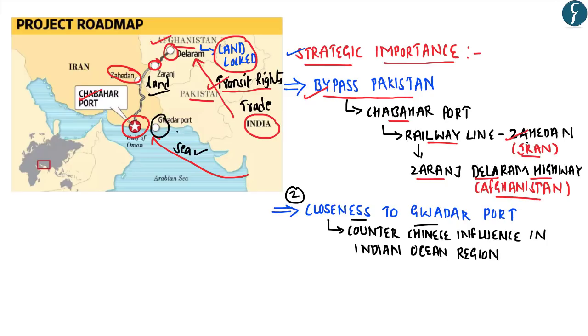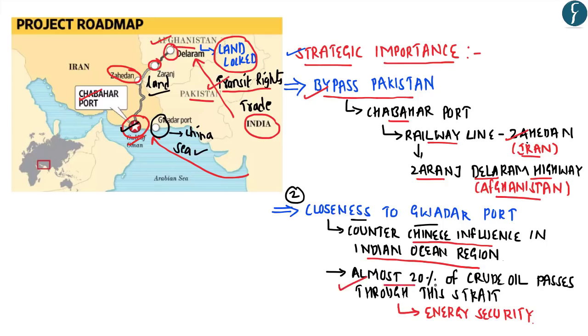Now this particular Gwadar port has been constructed by China. So Indian presence in the Chabahar port can be used by India to counter Chinese influence in the Indian Ocean region. It is also important because almost 20% of the crude oil passes through this particular strait. So enhanced Indian presence in this particular strait would ensure its energy security.